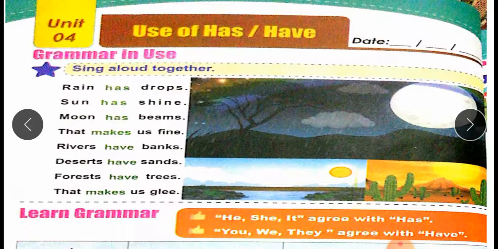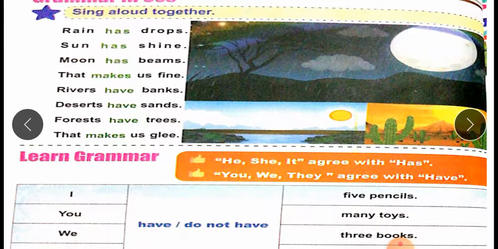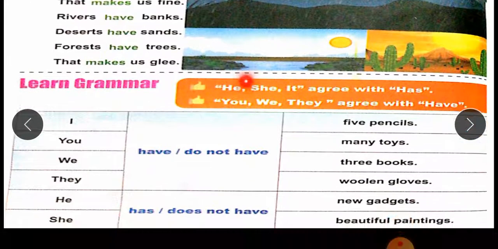Students, has and have are present tense auxiliaries. Has is used with subject pronouns he, she, it, while have is used with subjects you, we, they. He, she, it agree with has and you, we, they agree with have.